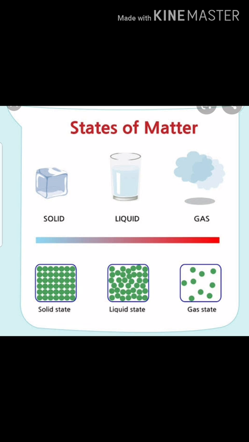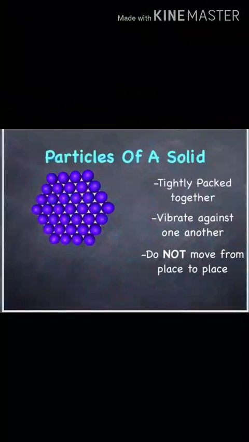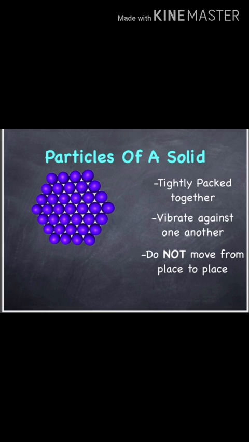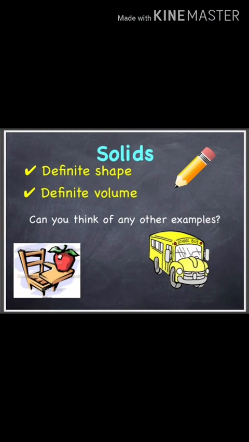Now coming to the states of matter. There are 3 states of matter: solids, liquids and gases. Let us discuss them one by one. Solids. Atoms of solids are tightly packed with each other. They vibrate about their central positions. Vibrate means shaking movement, just as the alarm of a clock vibrates. The atoms don't move away from one place to another. Solids have a fixed or definite shape. Definite means fixed. They have definite volume as well.